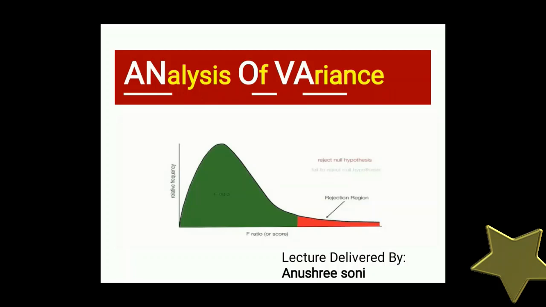Our today's topic of discussion is analysis of variance, that is ANOVA. Analysis of variance basically compares the means between the groups and determines whether any of those means are equal or different from each other. It determines whether all the groups we have taken are from the same population or from a different population.